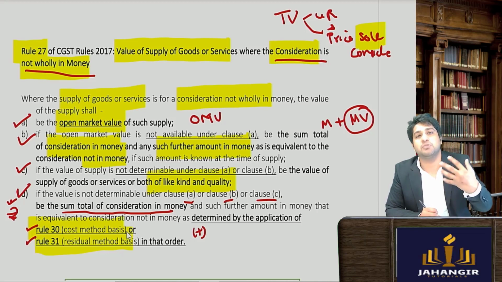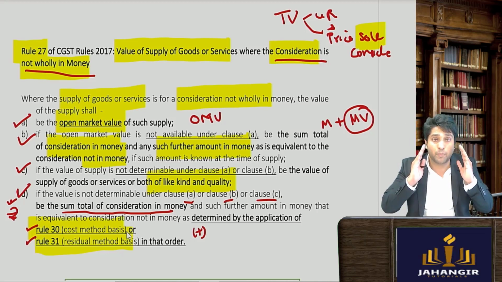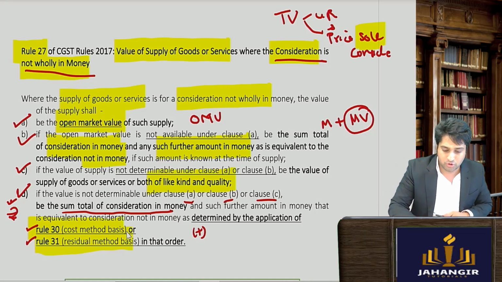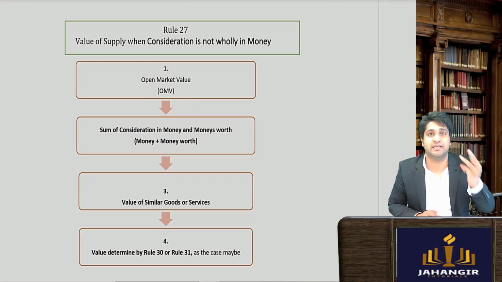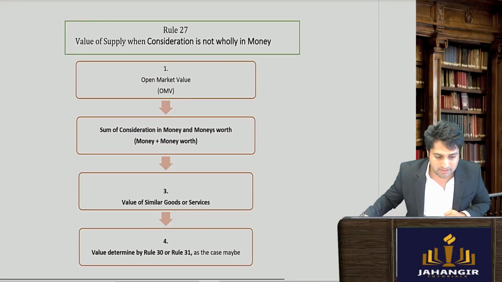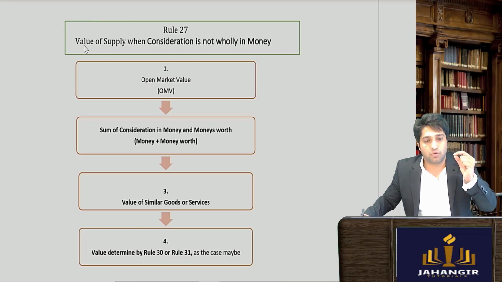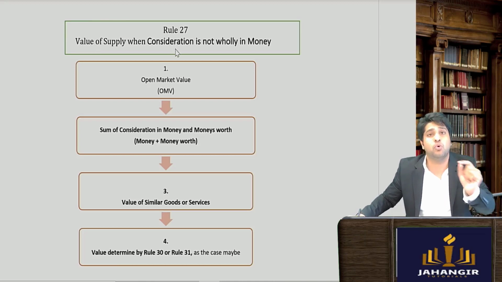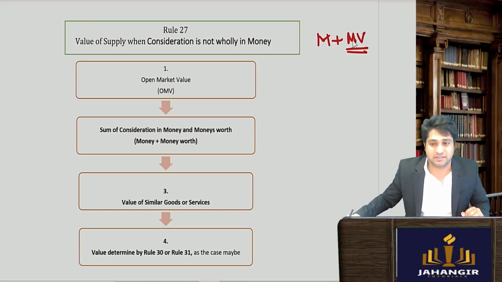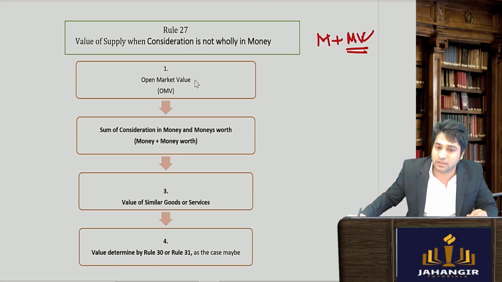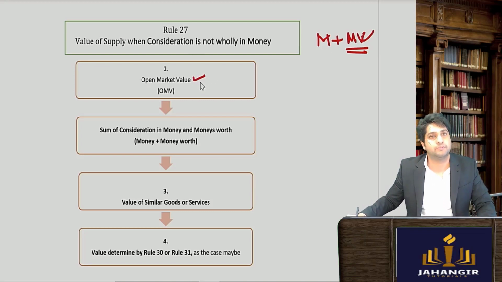Now I'm going to explain it in a manner where you would perfectly know this rule. So let's see. First there are 4 points, A, B, C, D. The first one is saying that if the value of supply is not wholly in money, meaning money has been given and money's worth has also been given, in such case, find out the open market value of the goods.